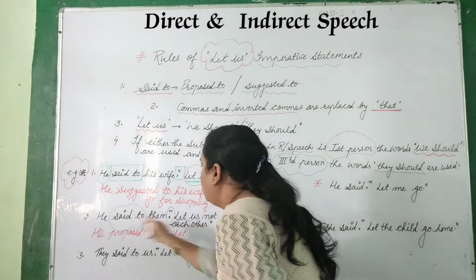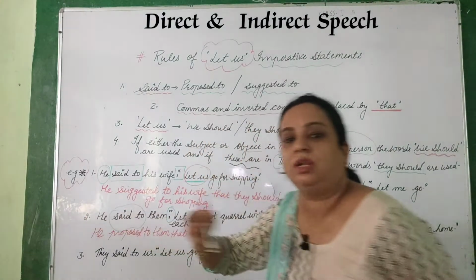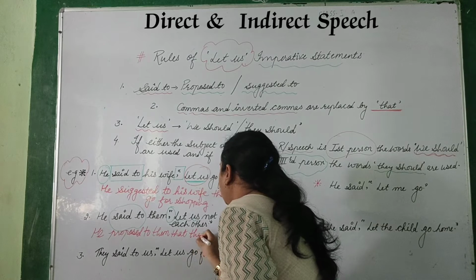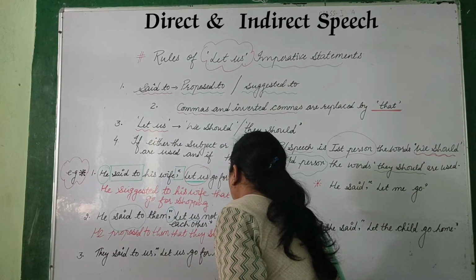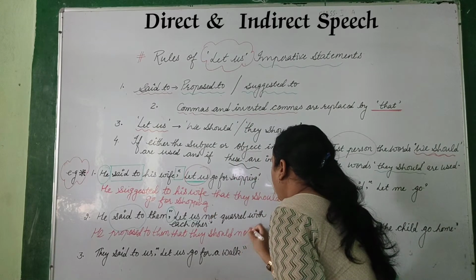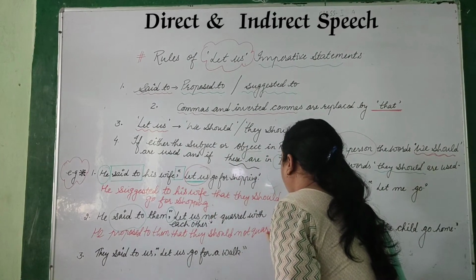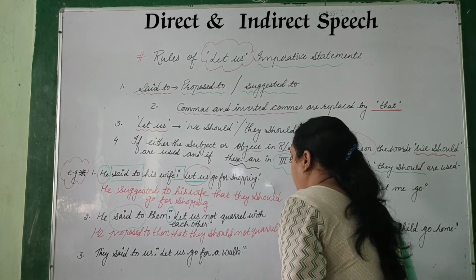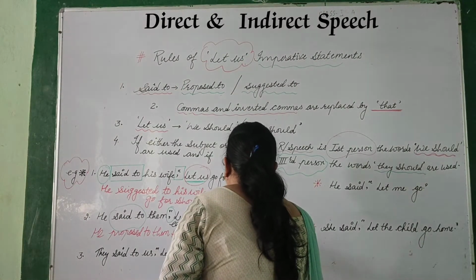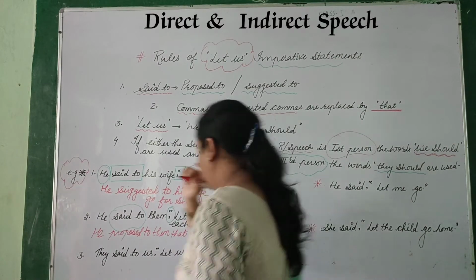Now "let us" you have to replace with "they should", since he is the third person. Now the sentence is negative, so you have to add the word "not". Not quarrel, Q-U-A-R-R-E-L, with each other.